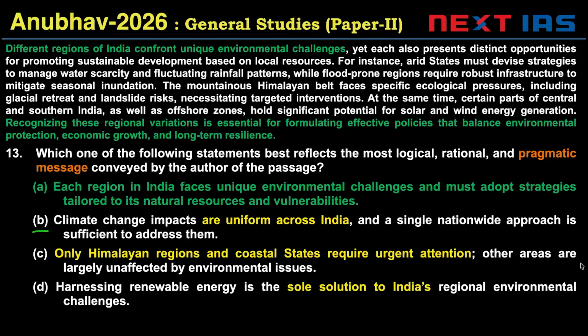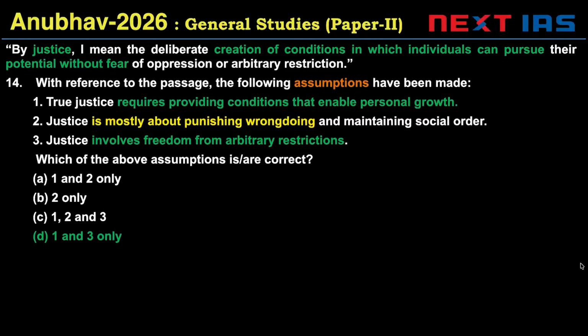If you notice, options B, C, and D all have some problematic phrase. Harnessing renewable energy is the sole solution. Invalid. Only Himalayan regions require urgent attention. Invalid. And climate change impacts are uniform across India. They're identical. So B, C, and D are invalid. The right answer is option A. Each region in India faces unique environmental challenges, and must adopt strategies tailored to its natural resources and vulnerabilities. Very easy.